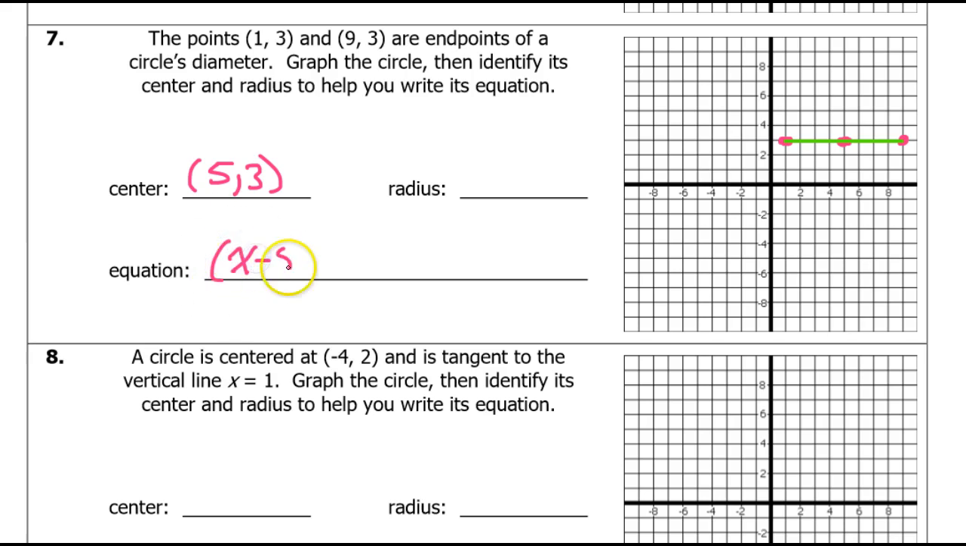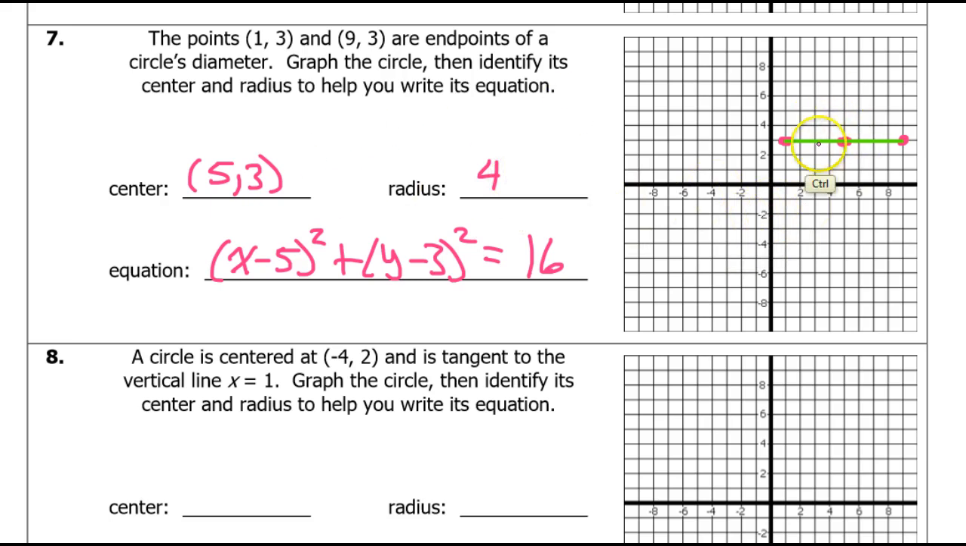Okay, 5, 3. Which right away allows me to begin the equation. So x minus 5 squared plus y minus 3 squared equals, all right? I'm just doing the opposite of that and the opposite of that. All I need is the radius. Well, 1, 2, 3, 4. The radius is 4, which means right here I have 16, because this is the radius squared.